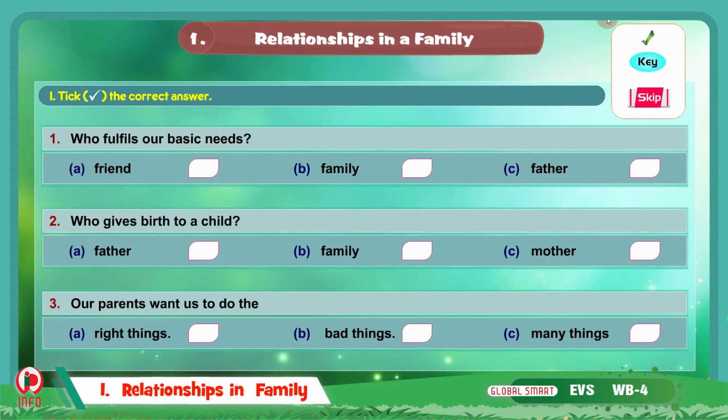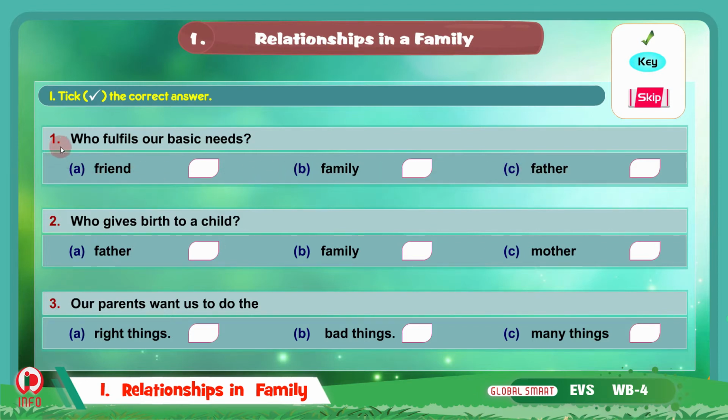Today we will do the workbook part from our EVS subject. Now we will do the first lesson in our EVS subject, Relationships in a Family. The lesson's name is Relationships in a Family. The workbook part, and the first bit we have here is tick the correct answer. Here we have 3 questions and we have options A, B, C. For this question we have to tick the correct answer from the given options here.